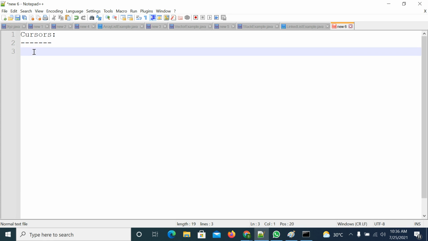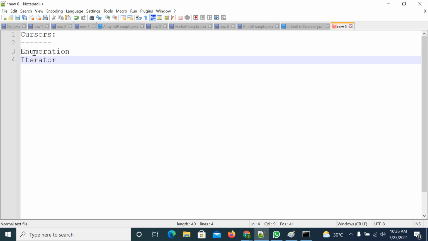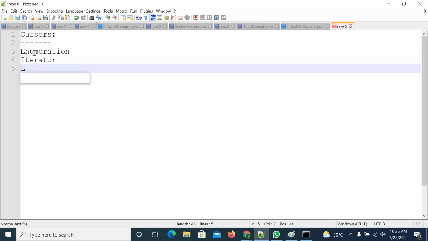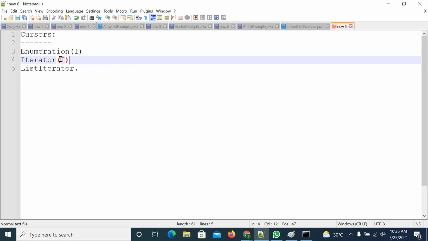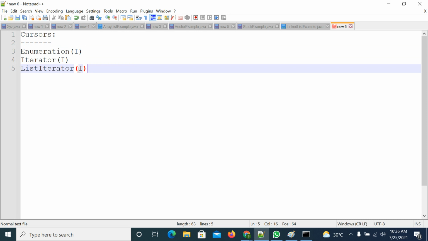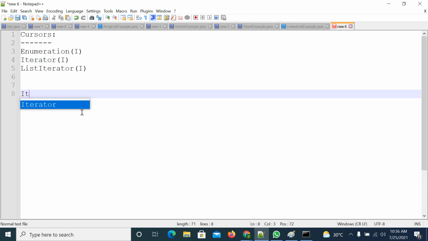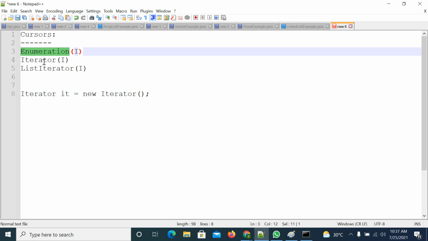So the cursors are enumeration, iterator, list iterator. Right. So these three cursors we will discuss. First try to understand that all these are interfaces. If these are interfaces, you are not supposed to create an object for any of these. You are not supposed to write like this: Iterator it equal to new Iterator. Why? Because you are not supposed to create an object for an interface. That is not possible. So what are the interfaces, and what methods does each contain?